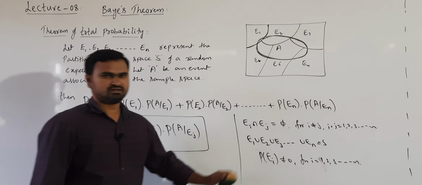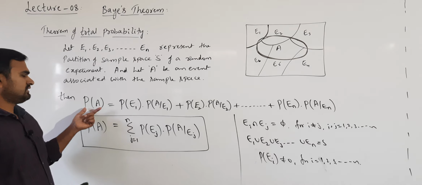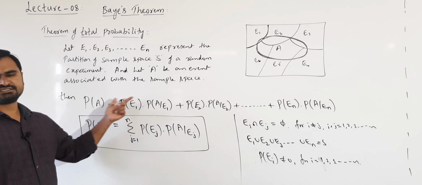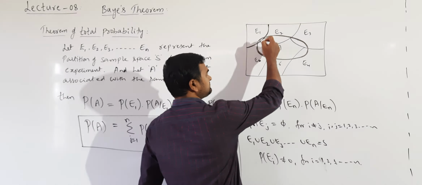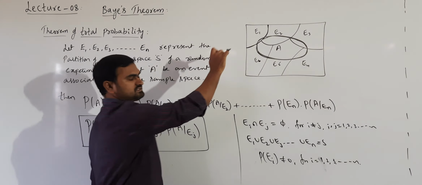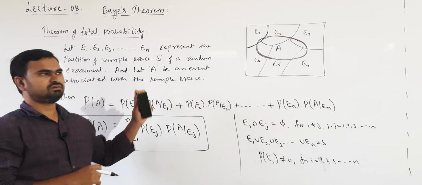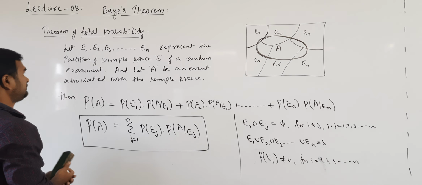This is the condition for partition of sample space. Using this, we are going to prove the total probability of occurrence of event A. Understand here, A is the event which may have occurred in any one of these events. So we are finding the total probability of occurrence of A, which is common to all the events E1, E2, E3 up to En. Let us see the proof of this.